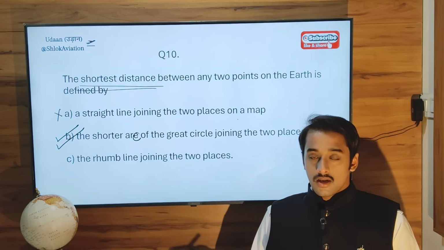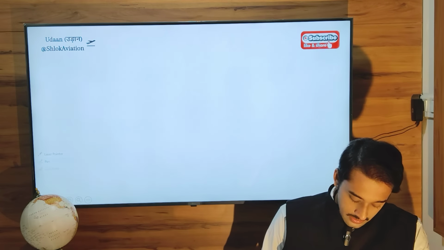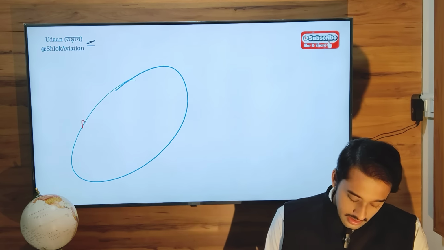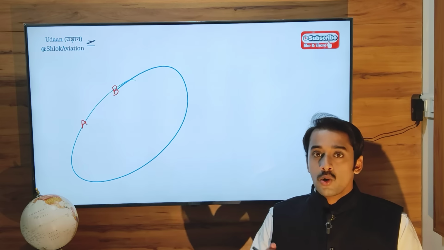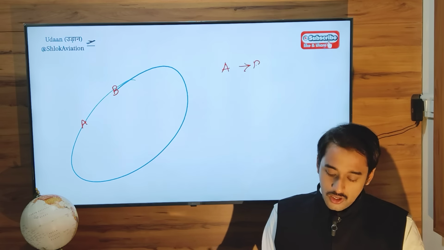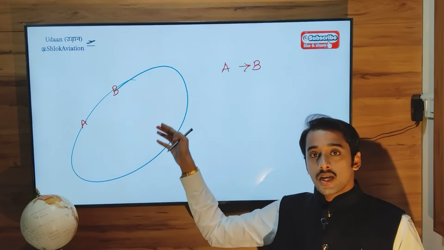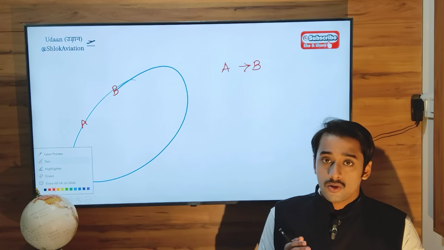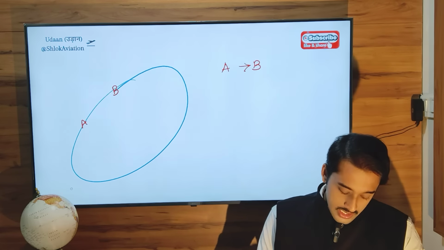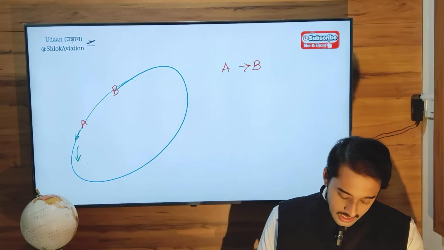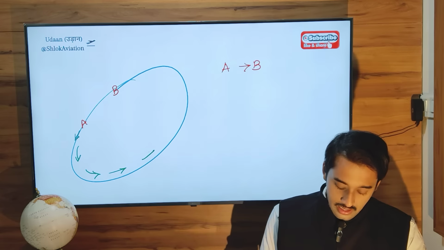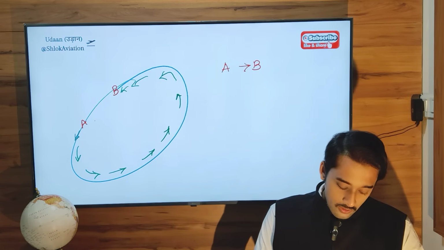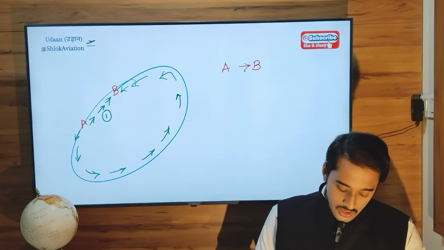So on the surface of the earth, you take an entire great circle. Let's say this is your great circle, and your points are located at A and B, and you are going from A to B. You have to consider along this great circle a shorter arc connecting A and B. There are two directions you can follow to go from A towards B. You can either start like this and go anti-clockwise and reach B, or you can fly clockwise and go from A to B like this. So there are two ways.